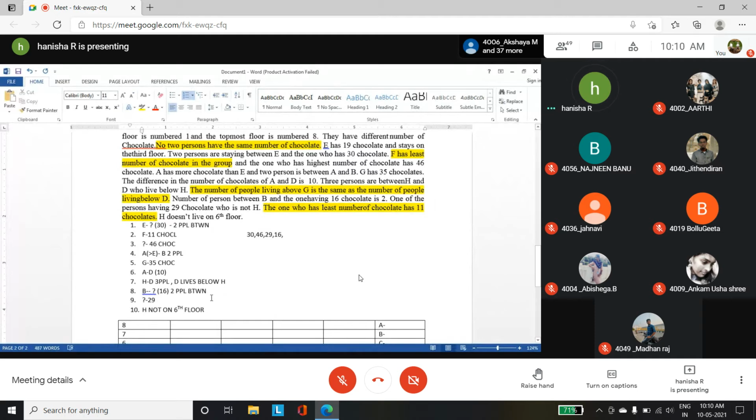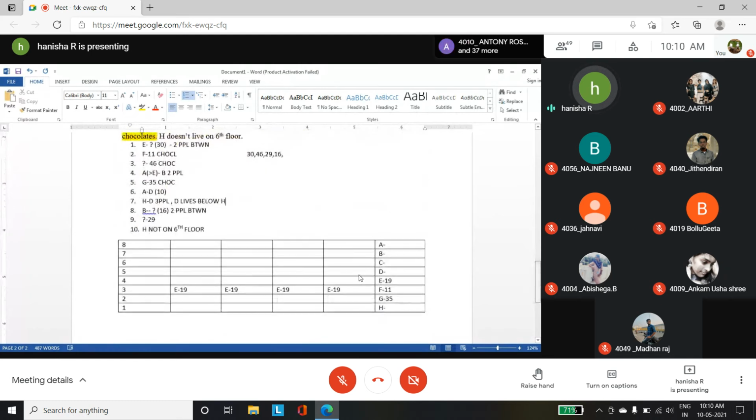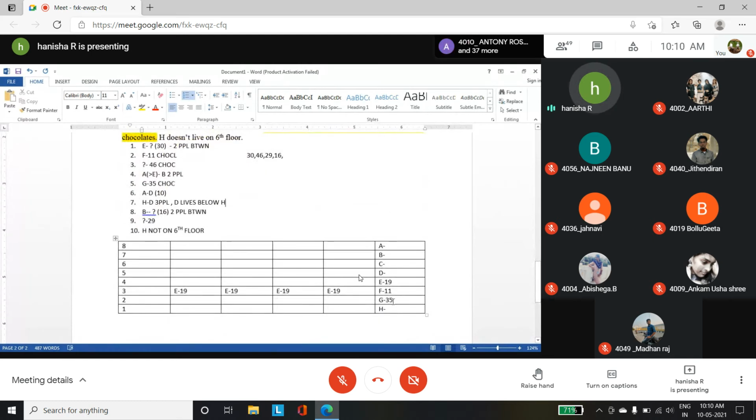Here in the tabulation, in the side column, I have written who has how many chocolates. E has 19 chocolates, F has 11 chocolates, G has 30 chocolates. Now the position of E on the 3rd floor is fixed.